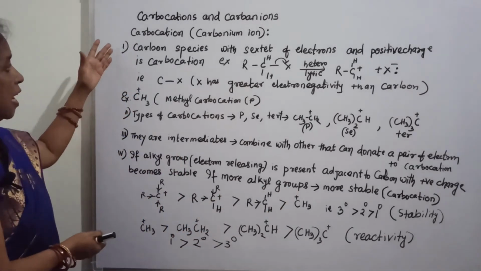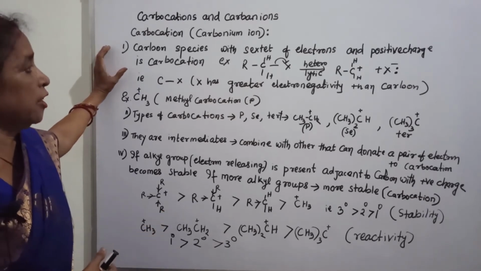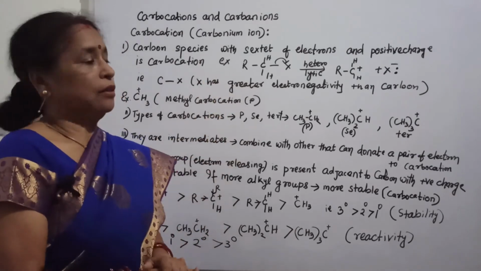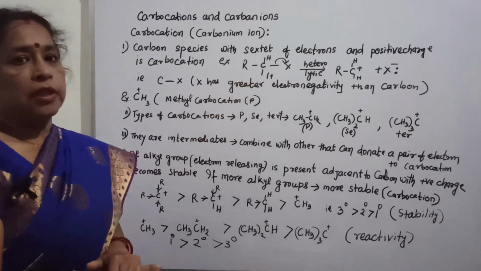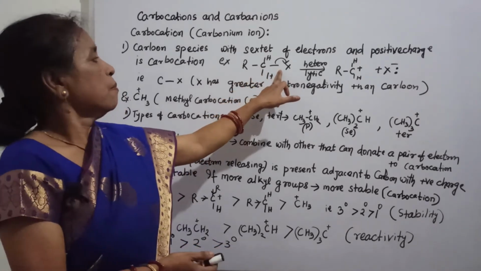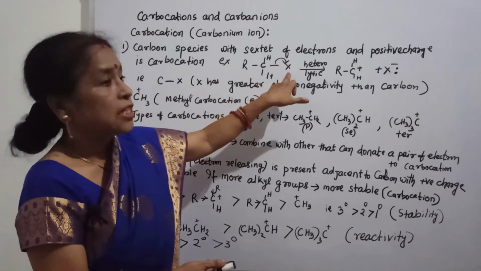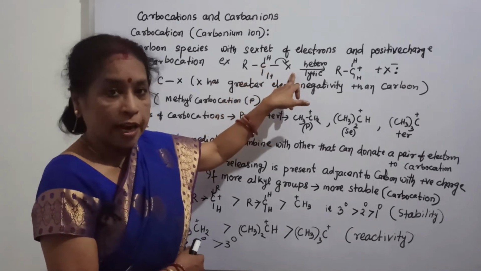So again, see, a carbon species with a sextet of electrons having a positive charge is called a carbocation, or you can say carbonium ion. In this example, this is the organic compound, a halide or haloalkane compound, where the shared electrons shift to this side because X is more electronegative than carbon, and that is called heterolytic fission.